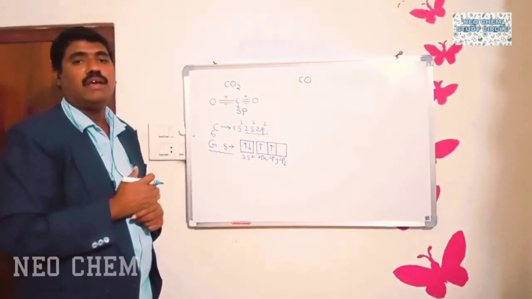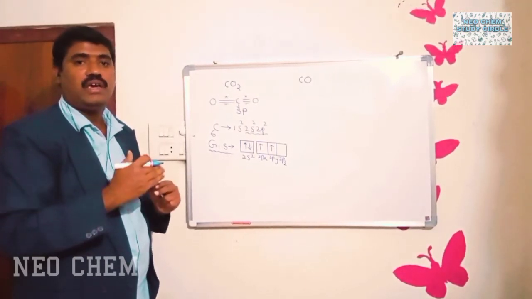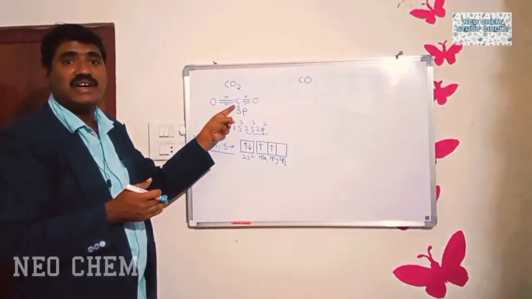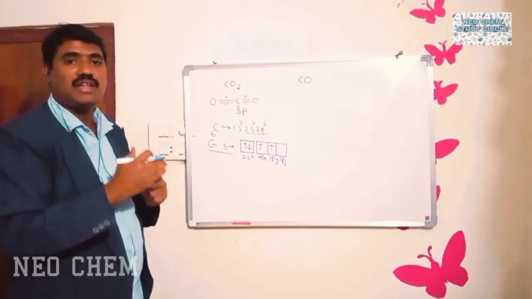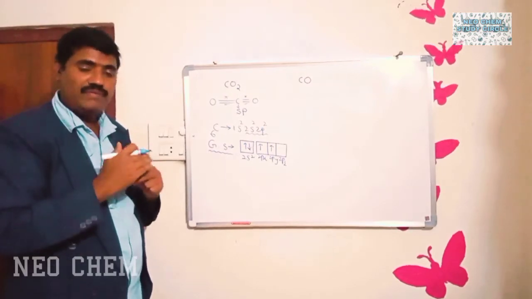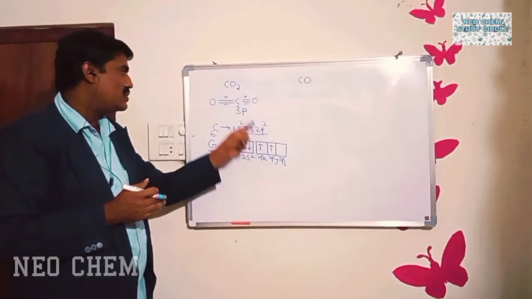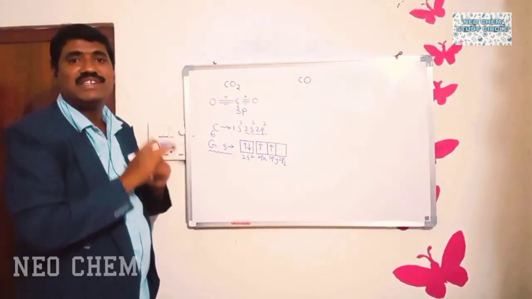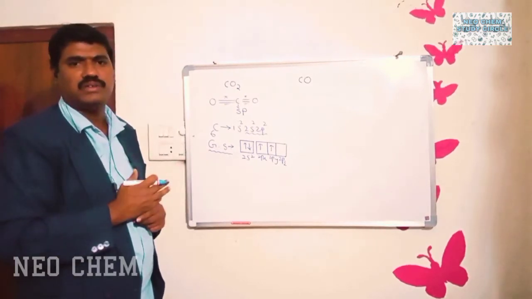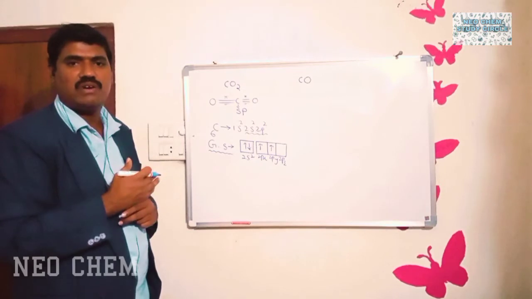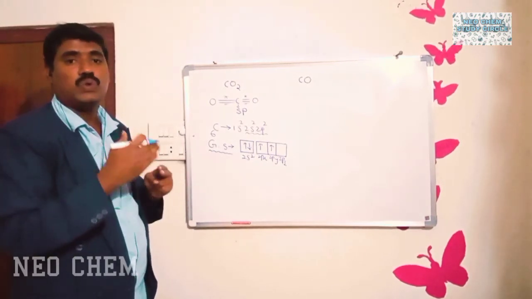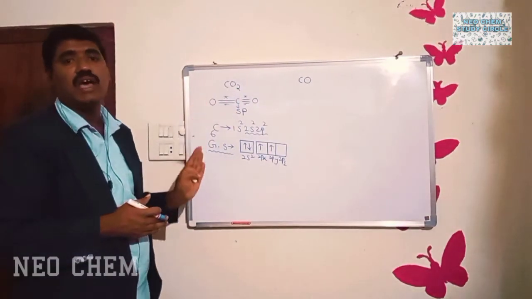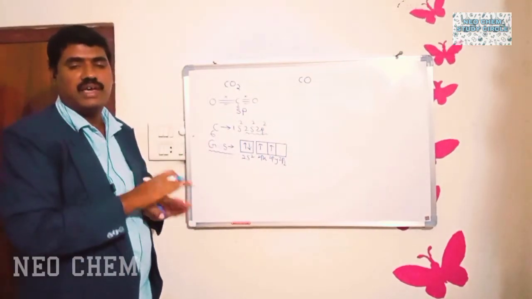So when should we excite the ground state configuration? If there is no number of unpaired electrons equal to the valency of the central atom, then only we have to excite the ground state configuration. If the number of unpaired electrons equal to the valency of the central atom is present in the ground state configuration, then excitation is not needed. Very, very important point. Remember it.